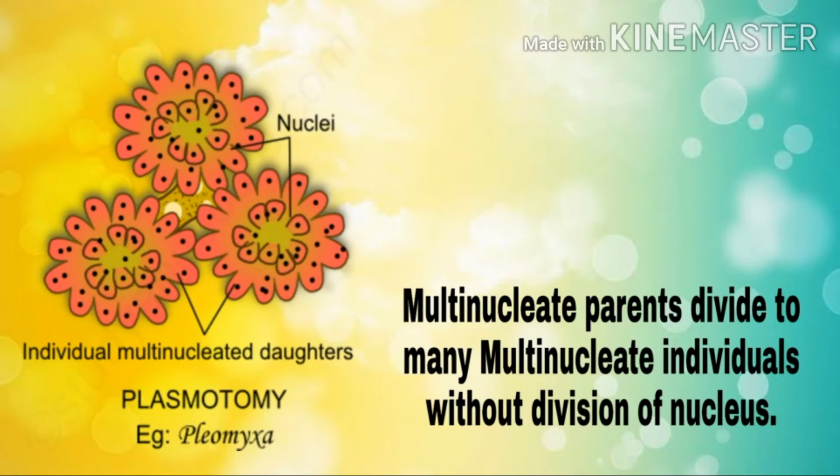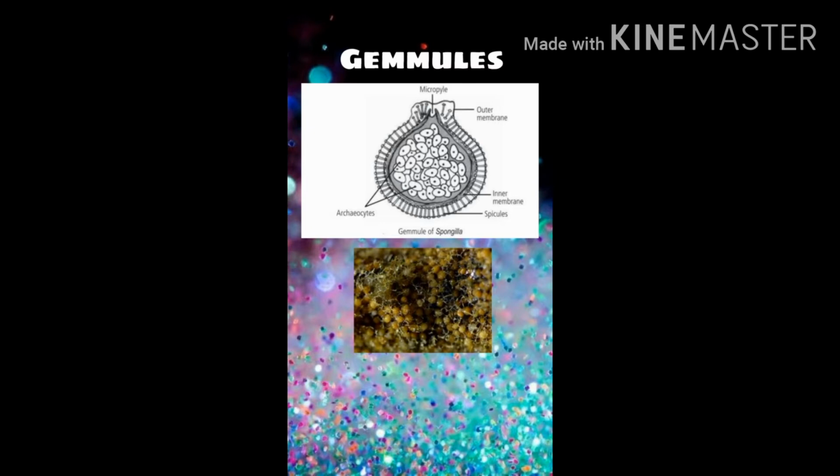Now the next type of asexual reproductive method is by the formation of gemmules. Gemmules are actually internal buds which are produced by sponges. They are a mass of cells, and with this, they undergo asexual reproduction. You don't have to study it in detail, but you should know this is a type of asexual reproductive method.